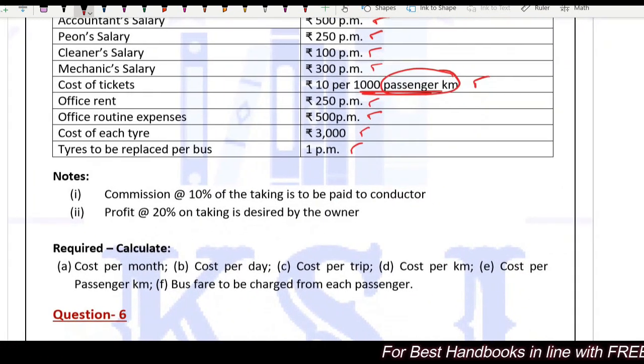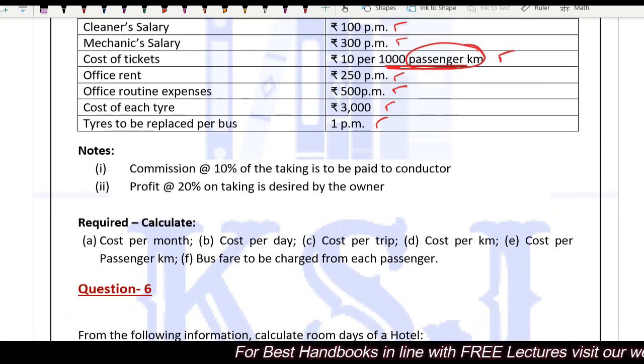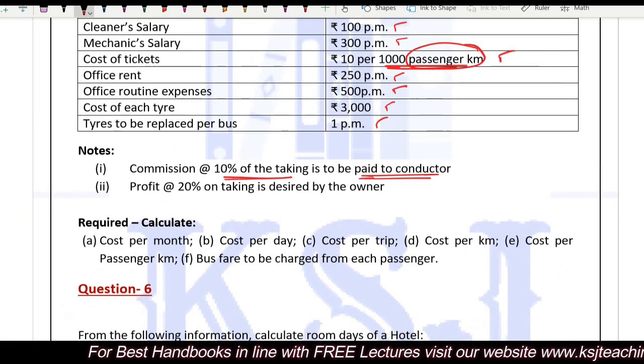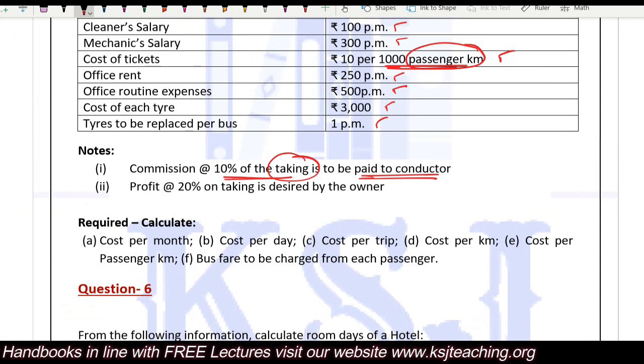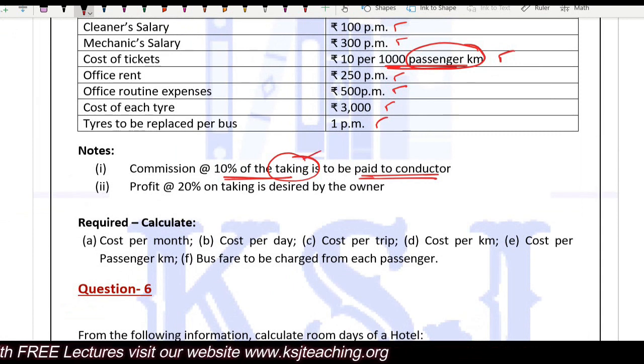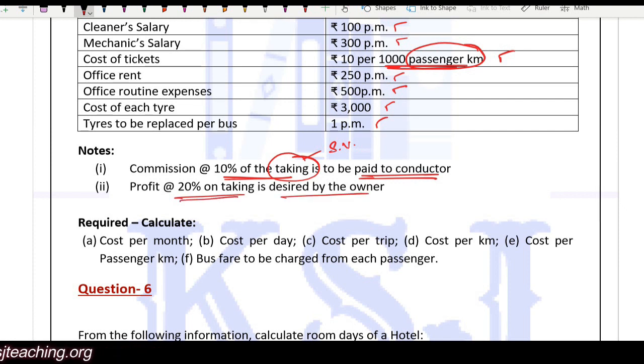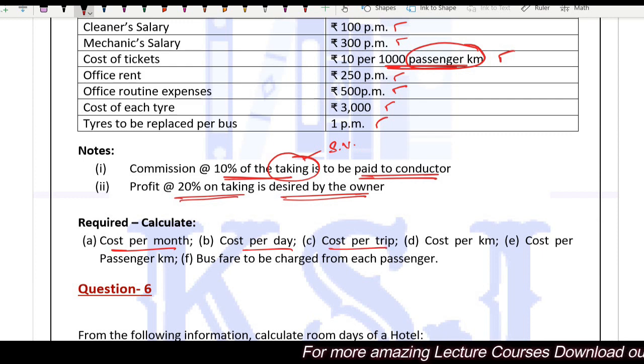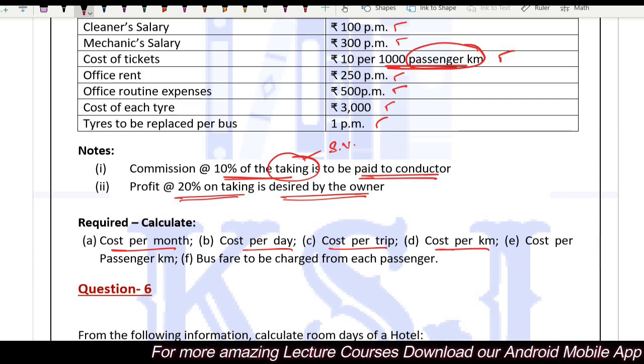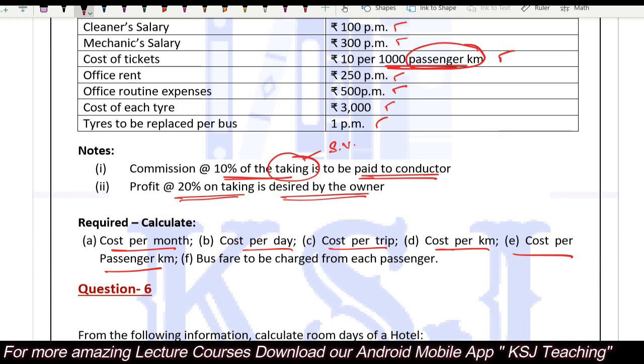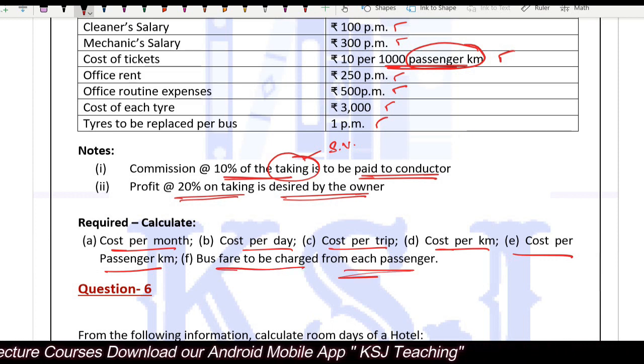After that, it is given the commission at the rate 10% of the takings is to be paid to the conductor. Now, what is the takings? Takings, I told you in the last lecture, takings is equal to sale value. Profit at 20% of the takings is desired by the owner. Calculate the cost per month, cost per day, cost per trip, cost per kilometer, cost per passenger kilometer, bus fare to be charged from each passenger.